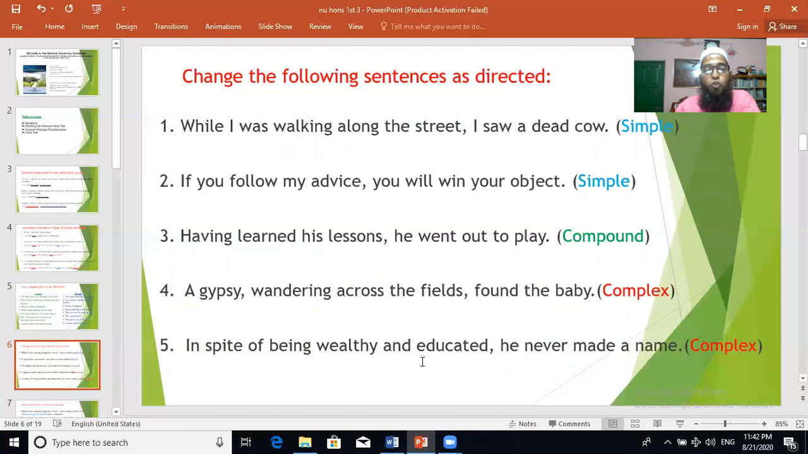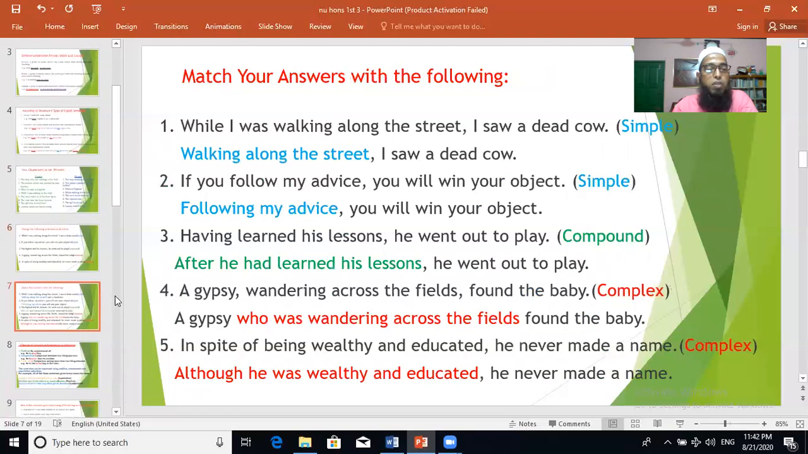In spite of being wealthy and educated, he never made a name. You have to make it complex. He never made a name. That is, he never tried to show his name and fame. This is main clause. In spite of being wealthy and educated, this is a phrase. From this phrase, you have to make it a clause, I mean, subordinate clause. Have you done?